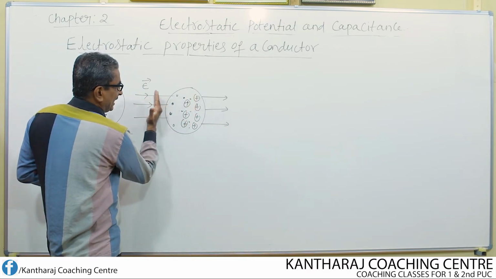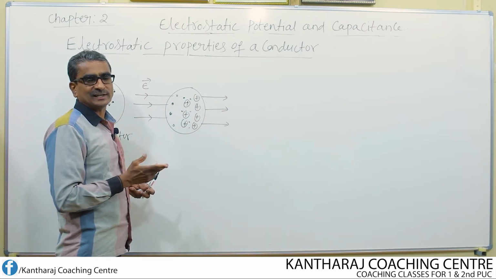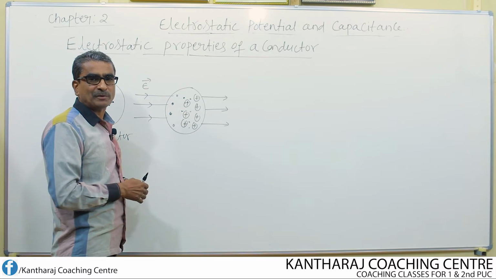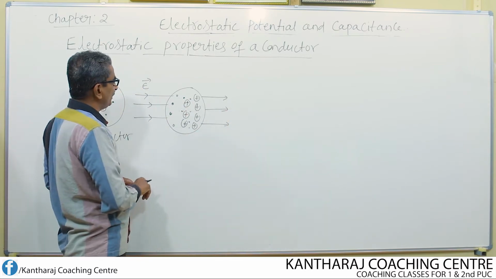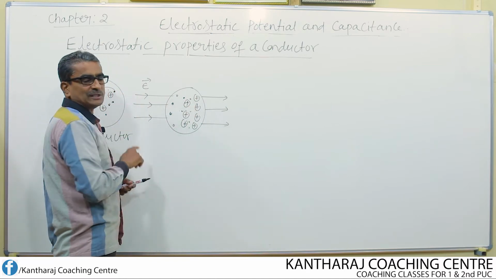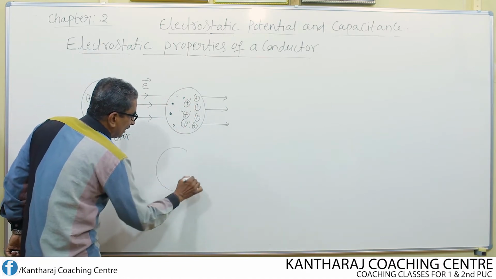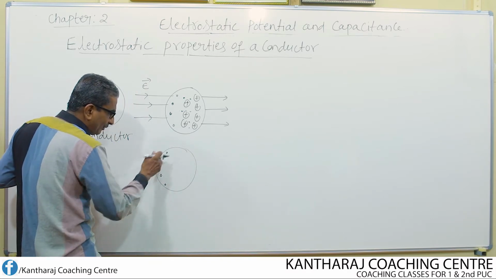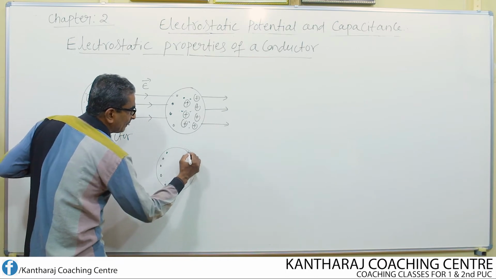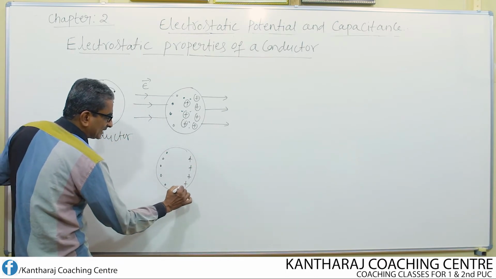Negative charge accelerates towards the left side, positive charge accelerates towards the right side. So it is according to the property: positive charge tends to move in the direction of the electric field, negative charge tends to move opposite to the electric field. Finally, we notice all negative charges moving towards one side of the conductor and positive charges towards the other side of the conductor.